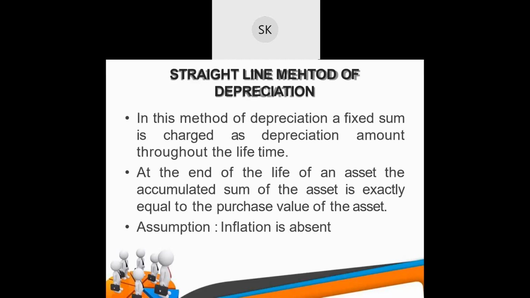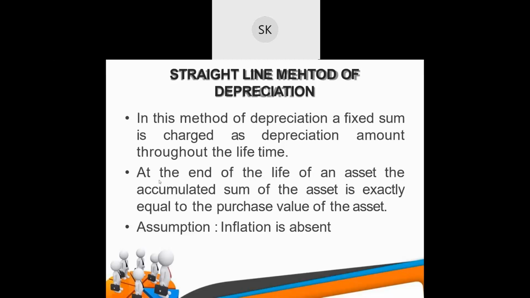In this method of depreciation, a fixed sum is charged as depreciation amount throughout the lifetime. So in this method, we assume that this much amount is decreasing year by year throughout the lifetime of that asset or property or a vehicle.